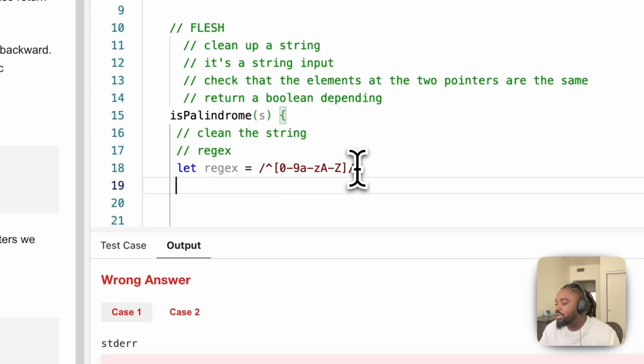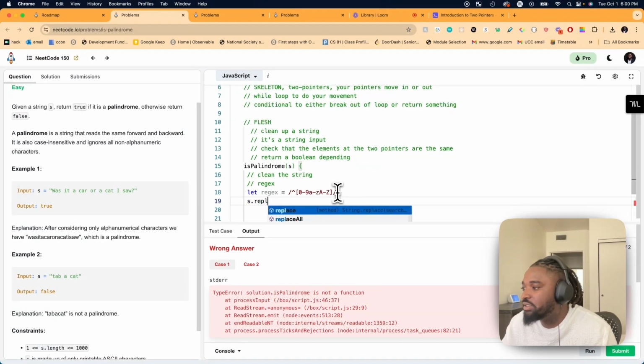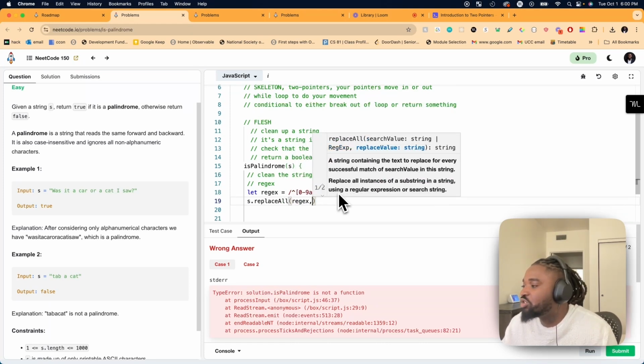So you'll see it in a bit. So this is my regex, and then I can say s.replace, where I want to replace all instances of anything that matches this regex. What this replaceAll method does is, like it says, it returns a string containing the text to replace for every successful match in the string, replacing all instances of a substring using a regular expression or string. You pass in a regular expression, and then you pass in the replace value.